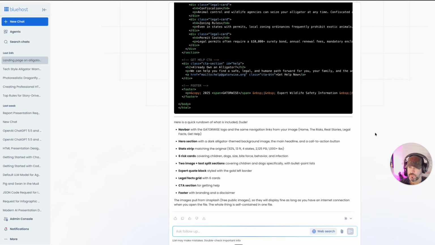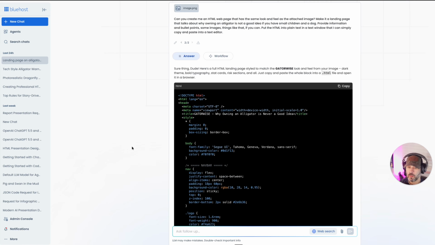Okay, so it just finished. And here's something pretty cool that happens. The images pull from Unsplash, which is free public images. If you're not familiar with Unsplash, but you're familiar with Pexels, it's basically the same thing. You're able to utilize pictures from that site for free. So it's going to have embedded those images in there already. All right, so grab the code,